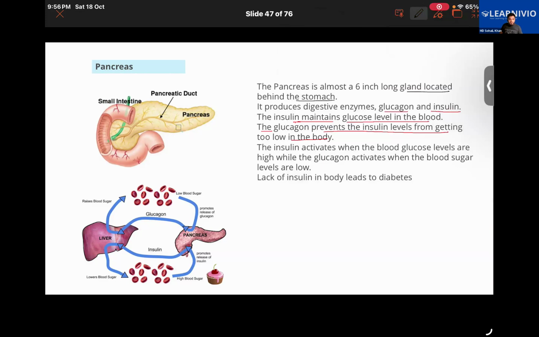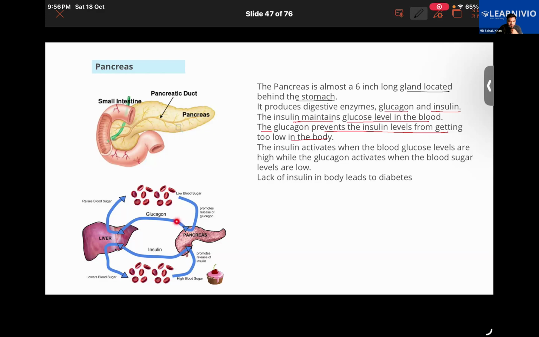Let us understand how they work together. Take a look at this lever here. That's the pancreas. You should know that the extra sugar in our body gets stored in the liver. Suppose there is a small amount of sugar in the blood, a low blood sugar level. So what will the pancreas do?